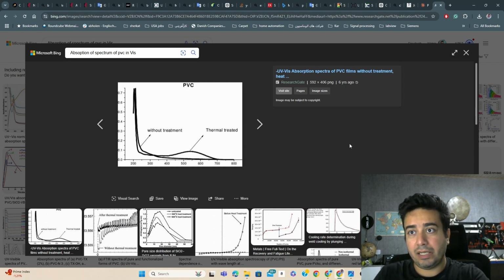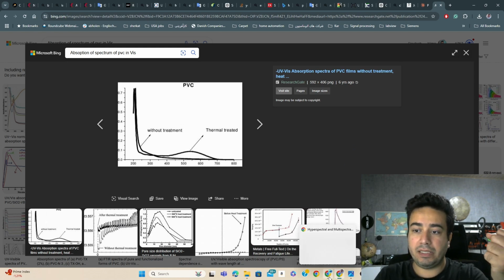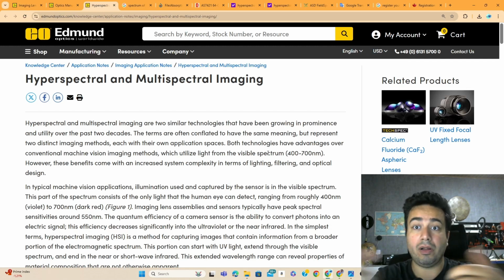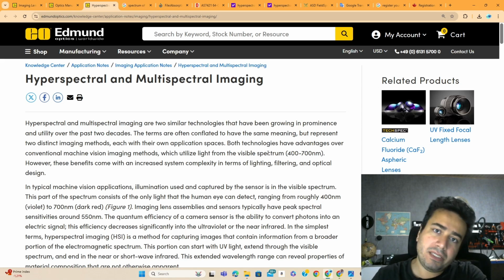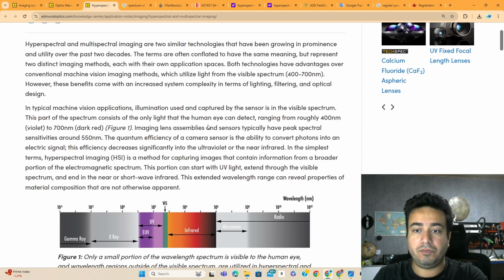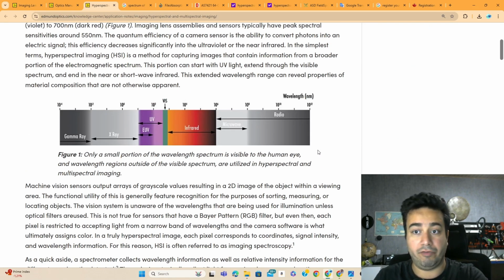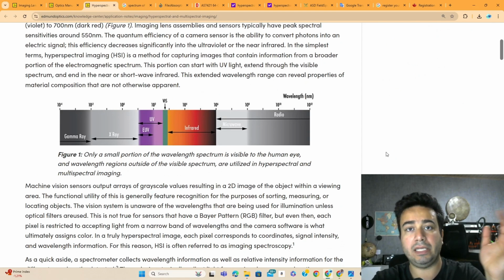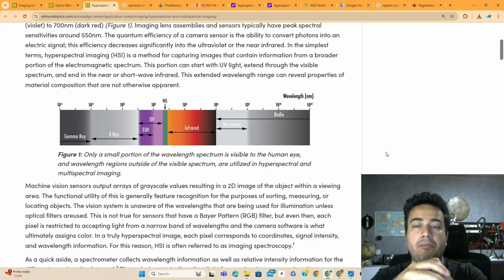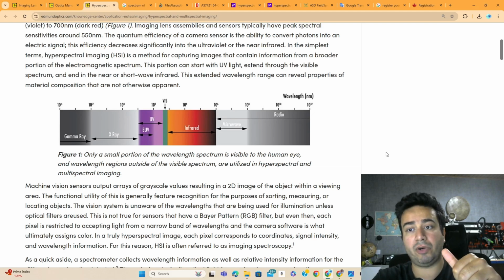Another thing that I would like to talk about in this episode with you is hyperspectral and multispectral imaging. So basically, we have these wavelengths starting from gamma ray to the X-ray, and then comes the ultraviolet, and then there is a very tiny branch of visible, and then it gets to the infrared and microwave and the radio, right?